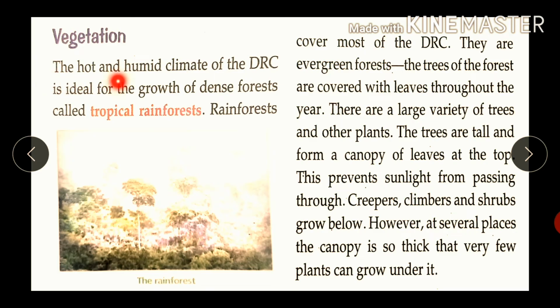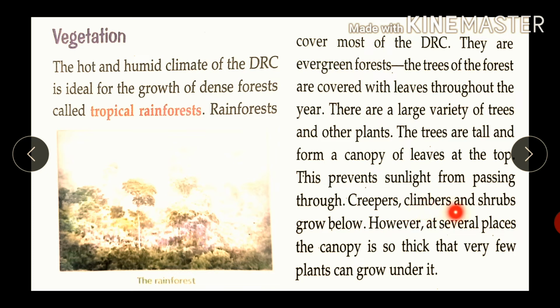Vegetation. The hot and humid climate of the DRC is ideal for the growth of dense forest called tropical rainforest. Rainforests cover most of the DRC. They are evergreen forests. The trees of the forest are covered with leaves throughout the year. There are a large variety of trees and other plants. The trees are tall and form a canopy of leaves at the top. This prevents sunlight from passing through.